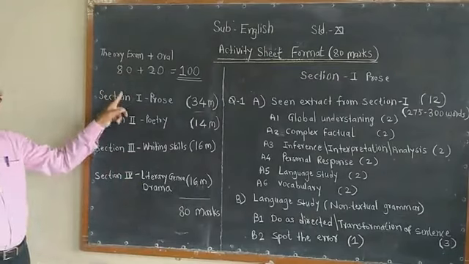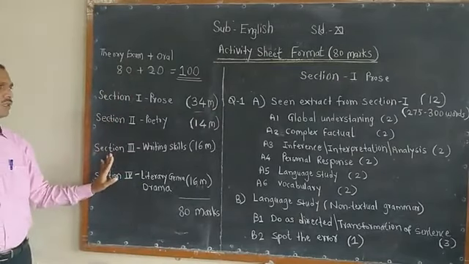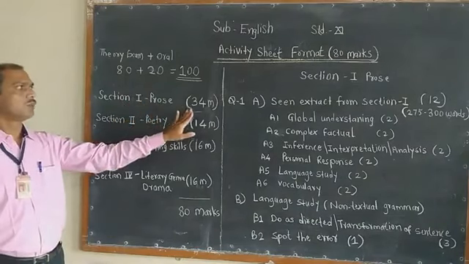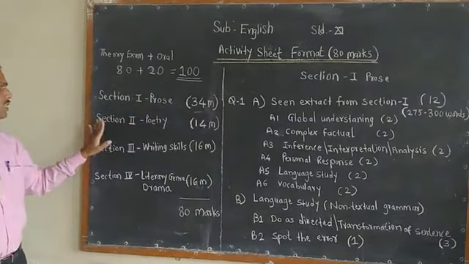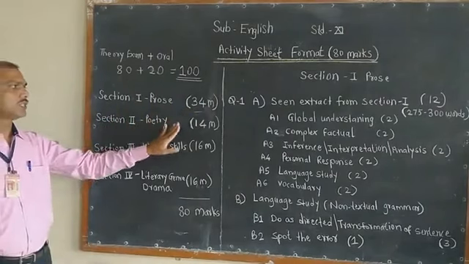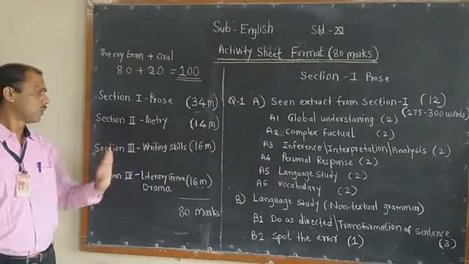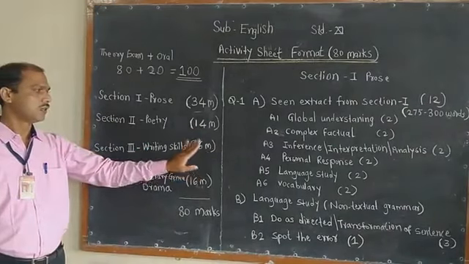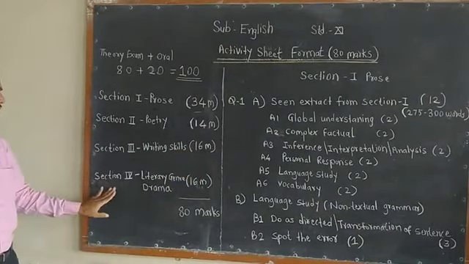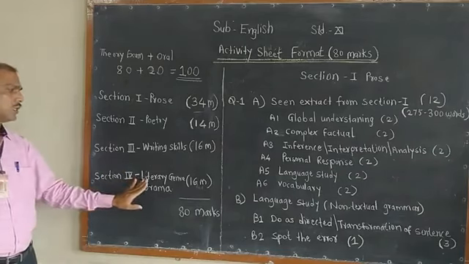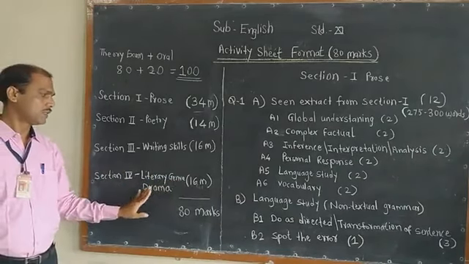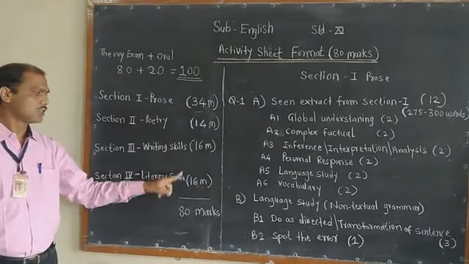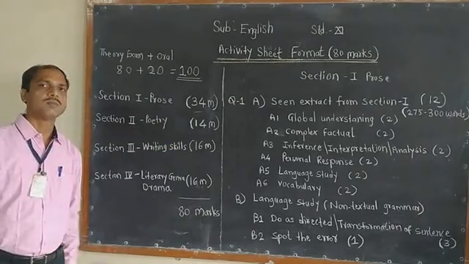The theory exam is divided into four sections. Section 1, prose, has the weightage of 34 marks. Section 2, poetry, has the weightage of 14 marks. Third section, writing skill, has the weightage of 16 marks. And the last one, section 4, literary genre, that is drama, is for 16 marks. In this way, students, we have the total 80 marks.